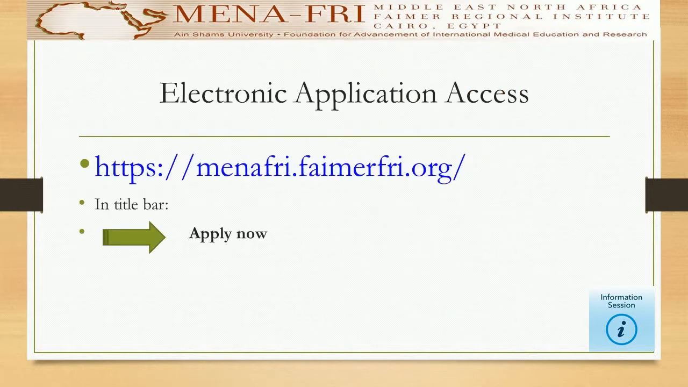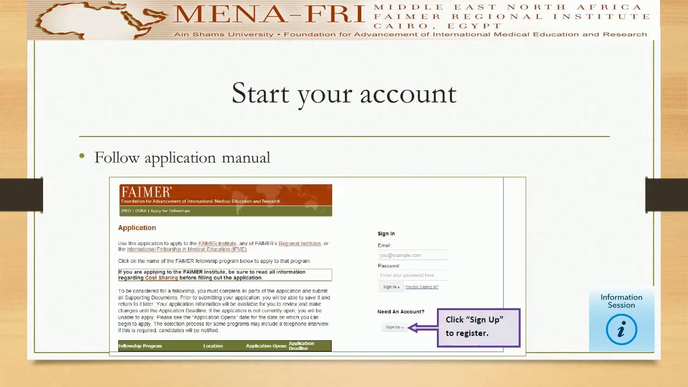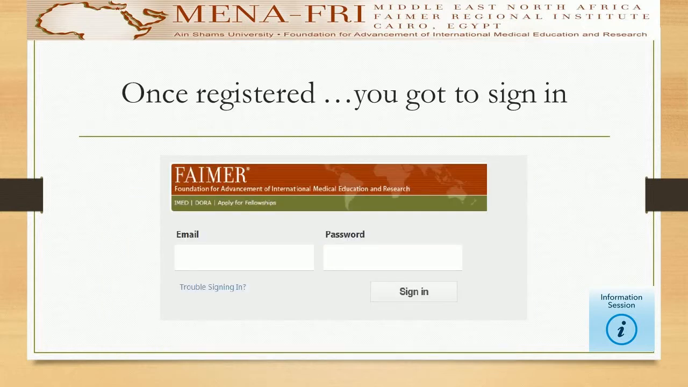The first step would be to open the MENA FRI website you just find on screen. On the title bar, please click the label Apply Now. Opening the application interface, you must then sign up to be able to start your application process. Once you have signed up and registered on the system, an activation link will be sent to your email that allows you to open your account, sign in and start your application for MENA FAIMER Regional Institute.